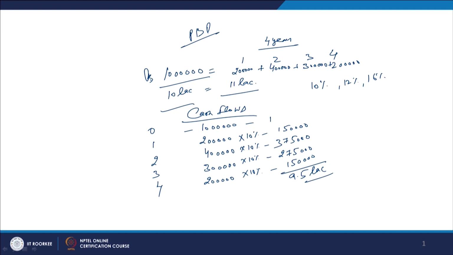So, you can say that the payback period under the non-discounted criteria, which was approximately 4 years for making this investment of 10 lakh rupees, if you discount it and the discounted value sums up to 9.5, and if after this there is no inflow available, then the NPV of the project will become a negative value, right.